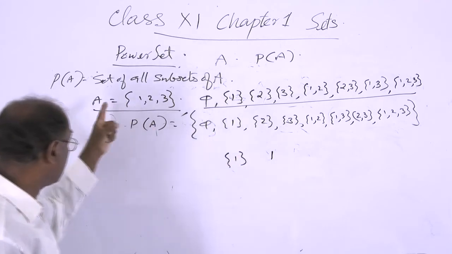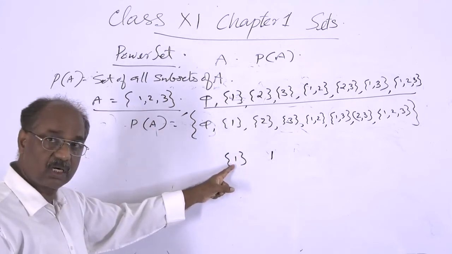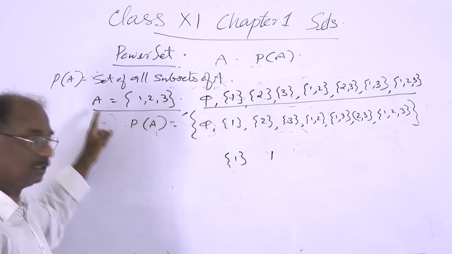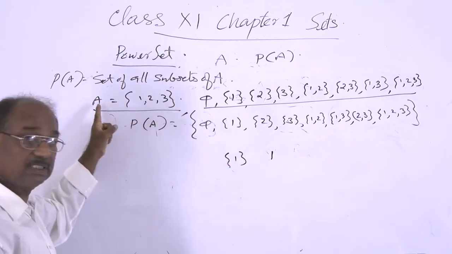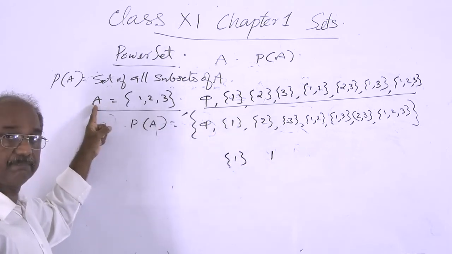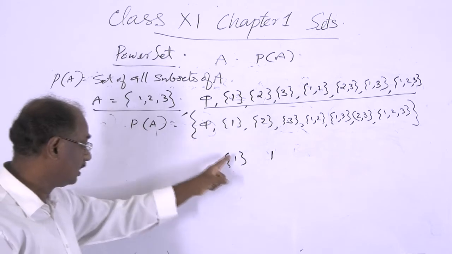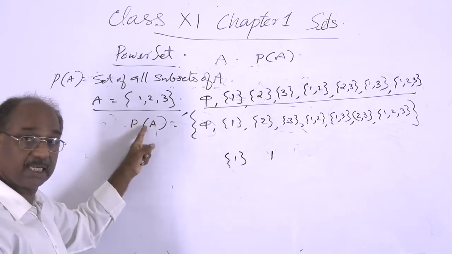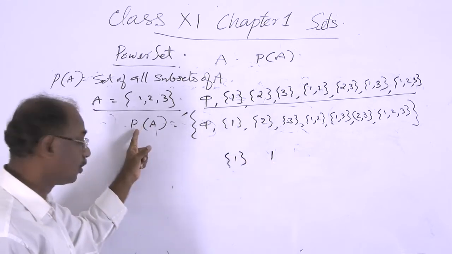This 1 is a member of A, but the set {1} is not a member of A. This {1} is not a member of A. This 1 is a member of A. And the set {1} is a member of PA. And the number 1 is not a member of PA.